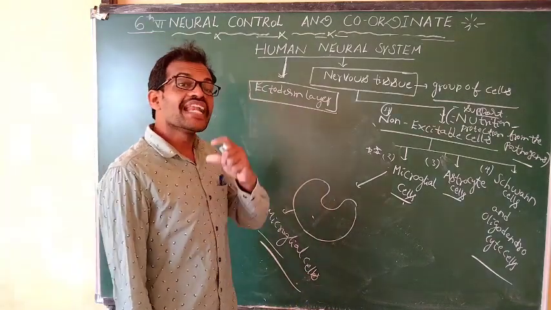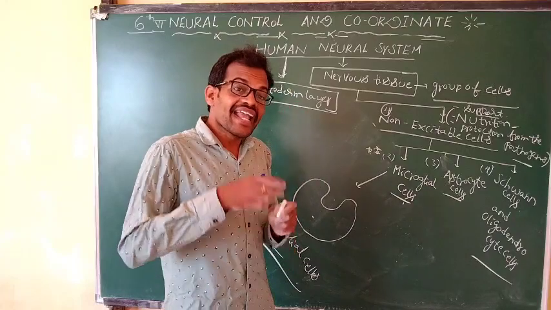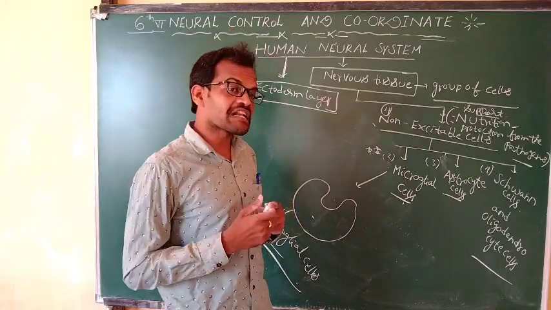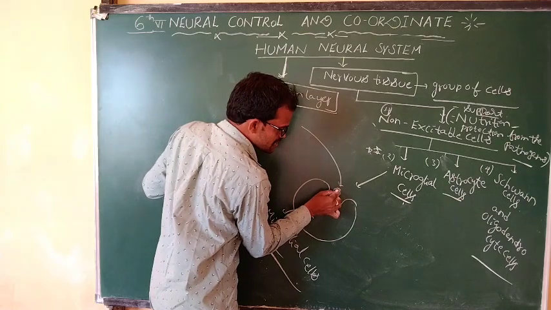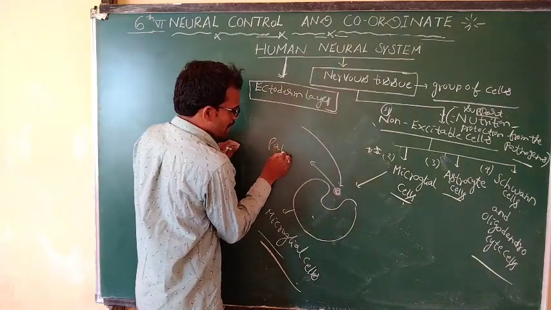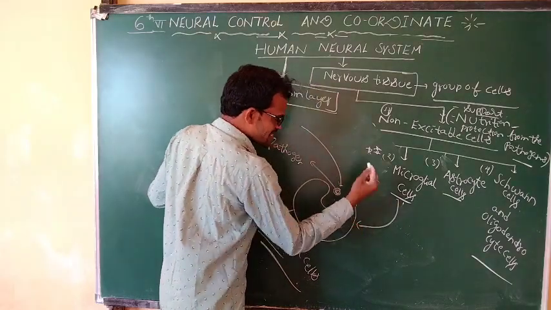Any pathogen, any microorganism, any bacteria, any virus, any fungi that reaches into the brain and spinal cord meets the microglial cells.